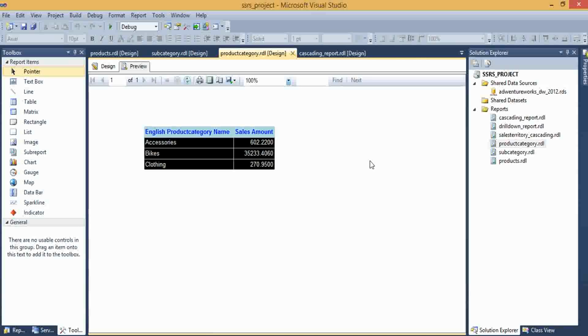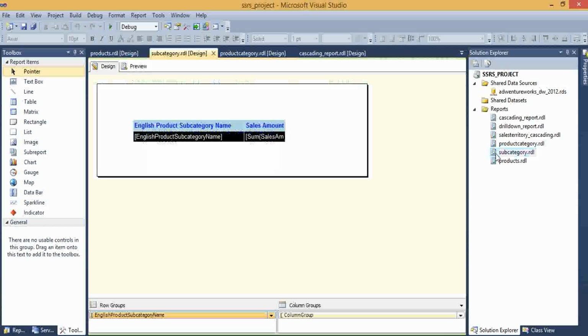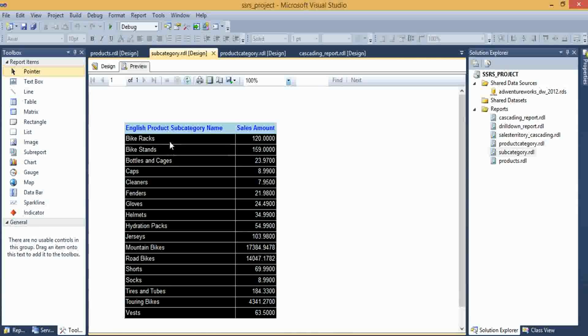Now my requirement is when I am selecting accessories, immediately I want to open the subcategories information from the subcategory report. When I click the subcategories, I want to open products information for these subcategories from this products report.